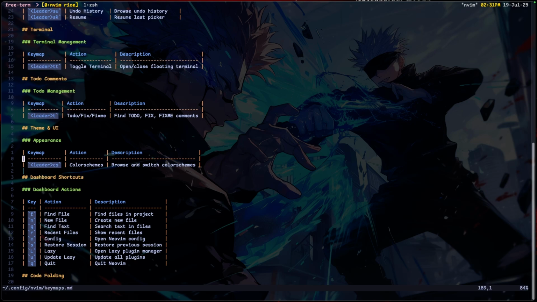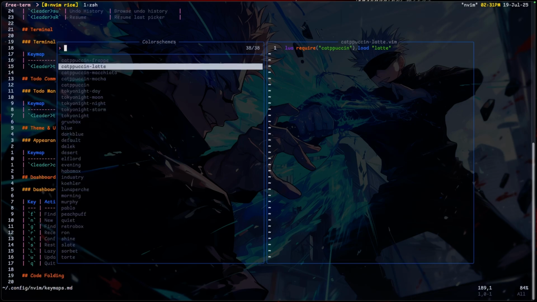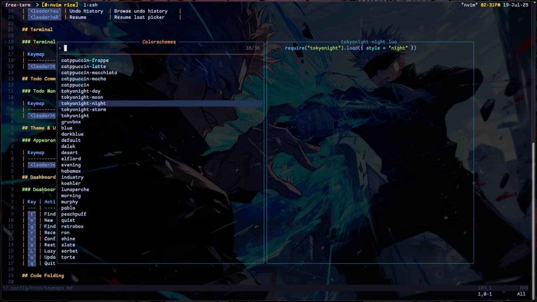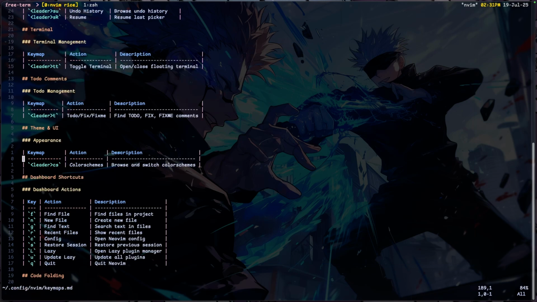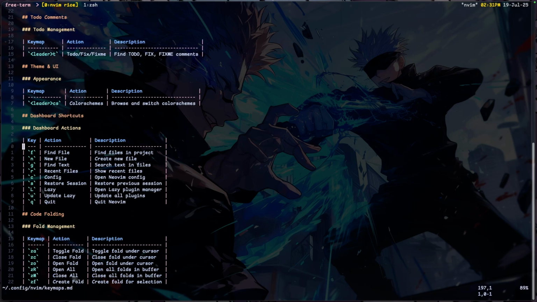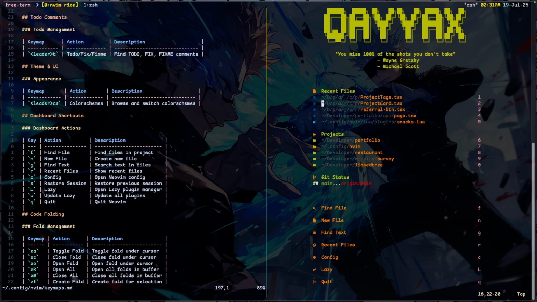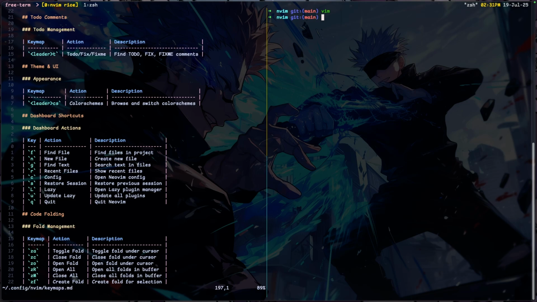But every time I'm working on the file, I could just change the color scheme on the fly, something like that. But yeah, let me just leave it with this. And then you just have, oh, the dashboard. This is my dashboard which I configured. So if I press F, it finds a file. If I press N, it does all of that. Let me exit this.